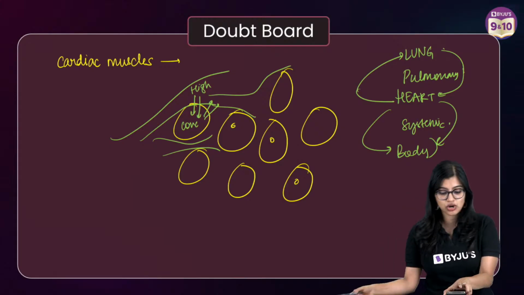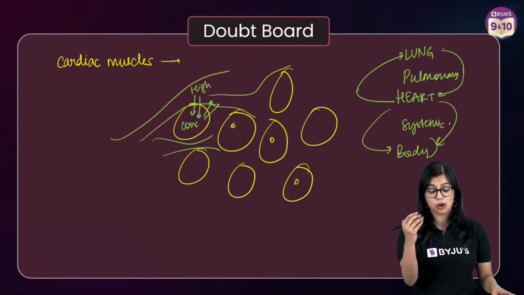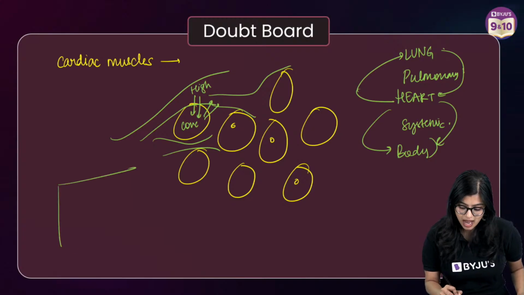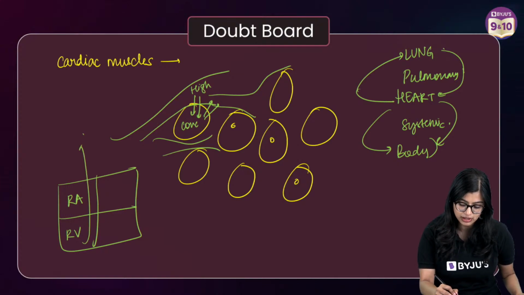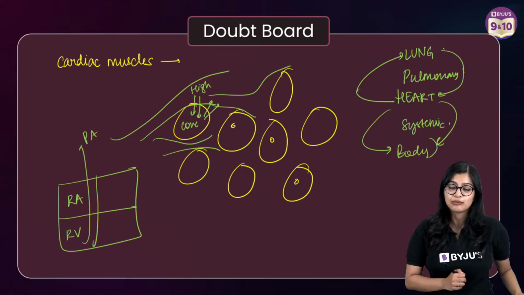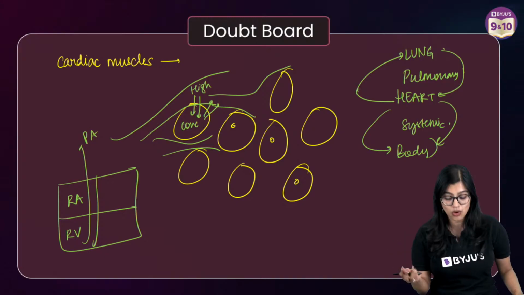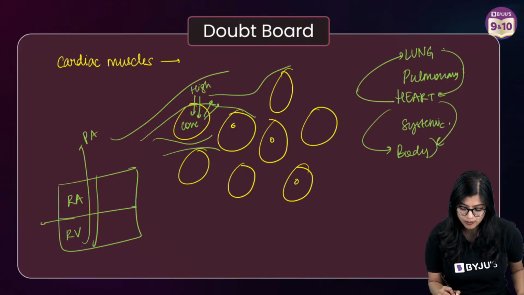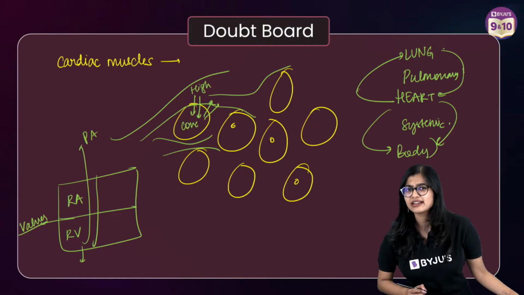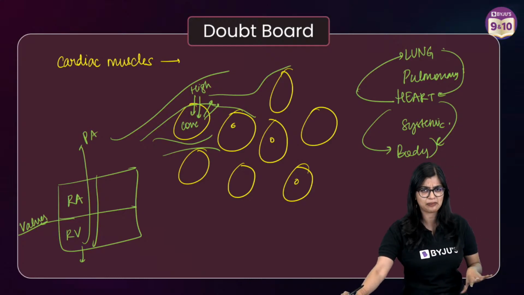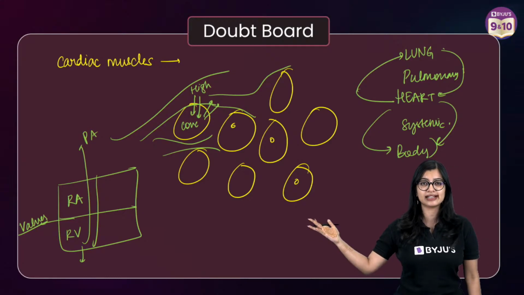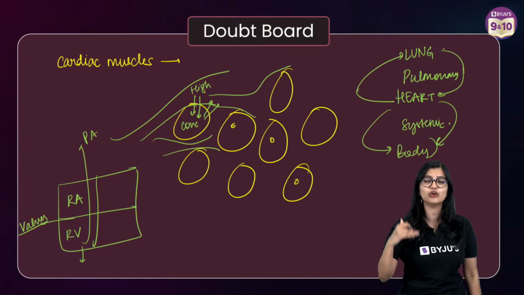Yes, very good question on valves, right? That's a small thing that I missed out. In our heart also, as blood goes from right atrium to right ventricle or from right ventricle to pulmonary artery, just to ensure that there is no backflow of blood, we also observe that there are various different kinds of valves. But in NCERT, they don't focus upon the types of valves. Nonetheless, Ankita ma'am would have taken that part in greater detail. But like I said, I'm just going to give you a brief overview with respect to your board examination.